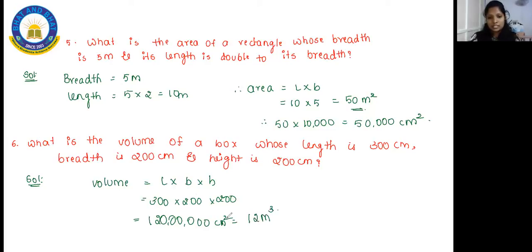So since it is a cube, you will be doing it 3 times. Suppose if you do it, 12 into 10,000 into 10,000 into 10,000, multiply it here, you will be getting this answer. Or else you can leave it over here itself. It is not an issue. So copy down this problem soon, and once it is done, let me know in the chat session. Complete it soon, and write neatly.